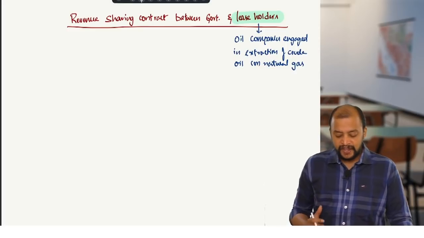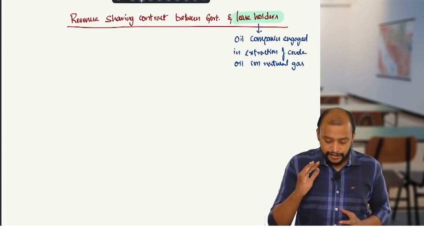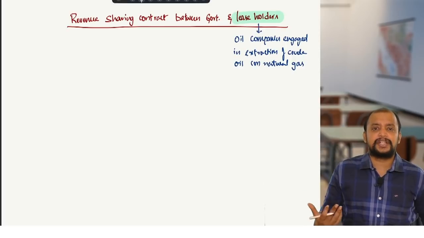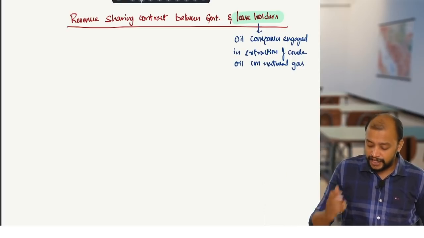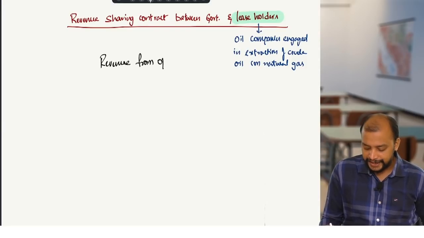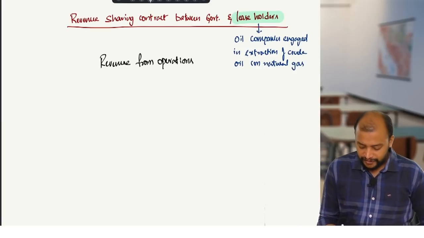Okay, so now what the government will do, they will be giving them the right to extract. So now some revenue will be generated. Out of extraction they will sell, correct? So some revenue is generated, revenue from operations. By doing some operation, that is extraction and sale, they got some revenue. This revenue, what will happen?